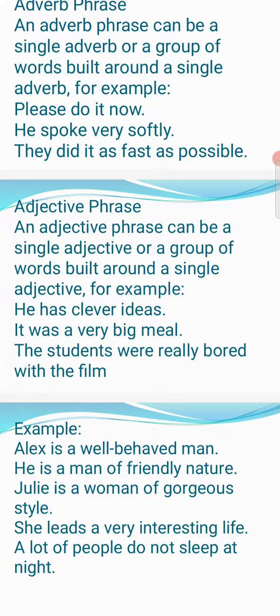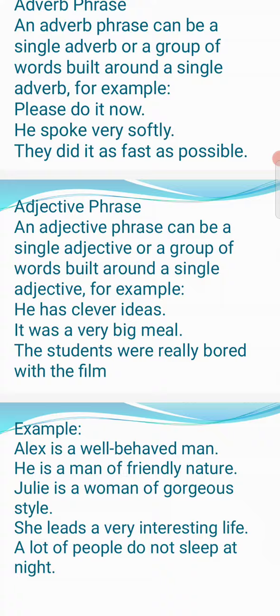It's an adjective phrase. He is a man of friendly nature. Julie is a woman of gorgeous style. She leads a very interesting life. A lot of people do not sleep at night.